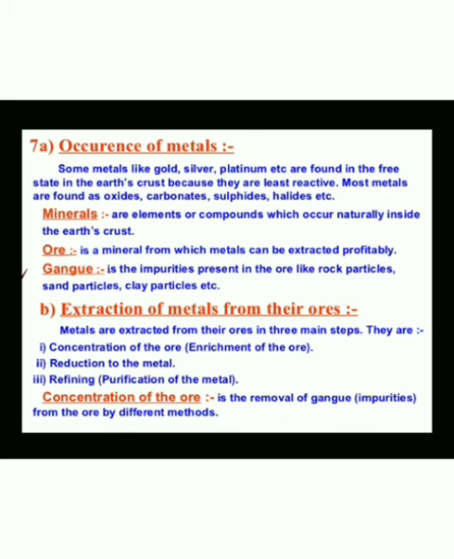The processes used for removing the gangue from the ore are based on the difference between the physical and chemical properties of the gangue and the ore. So different separation techniques are accordingly employed. As we have just studied, for metals of high reactivity we use the electrolytic process. For the middle of the activity series, we use calcination and roasting processes, and for metals of low reactivity we use the roasting process. So based on the differences between the physical and chemical properties of the gangue and the ore, different separation techniques are accordingly employed.